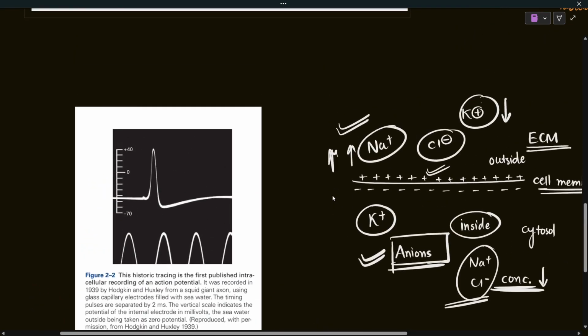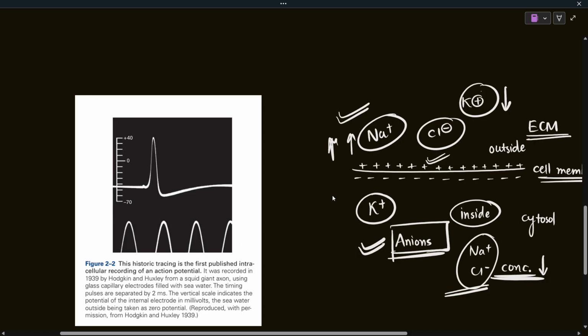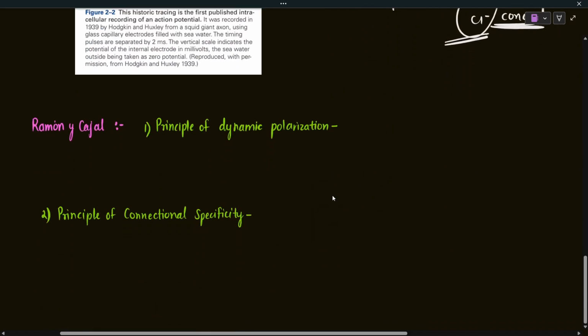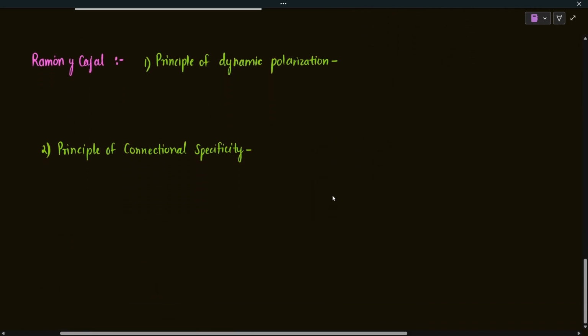So this is it about the neurons part. And in the last lecture I forgot to mention the two important principles given by Ramon y Cajal. He already told us that there is a connection of distinct cells in the neurons. He meticulously observed a lot of different specimens, and he drew a lot of pictures which made him conclude those two principles.